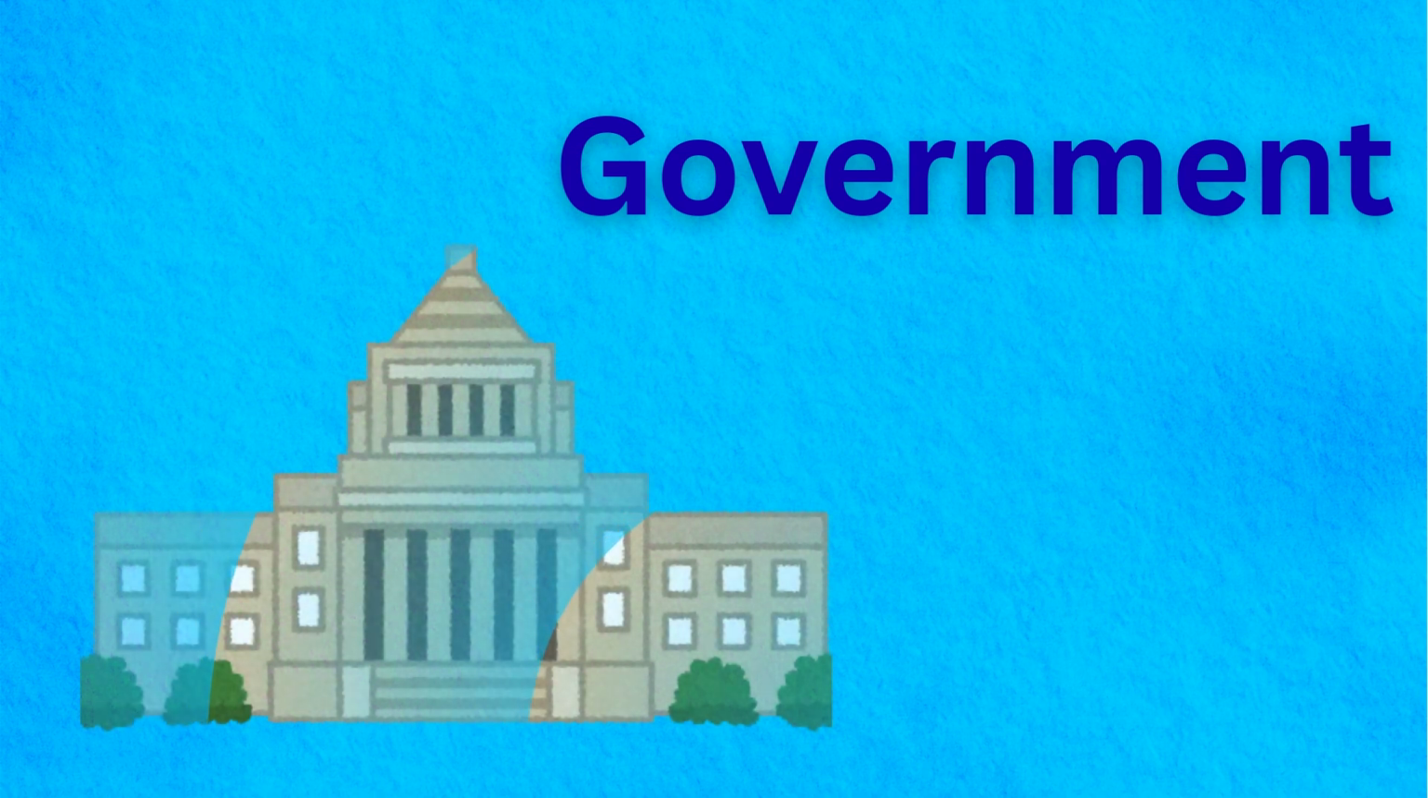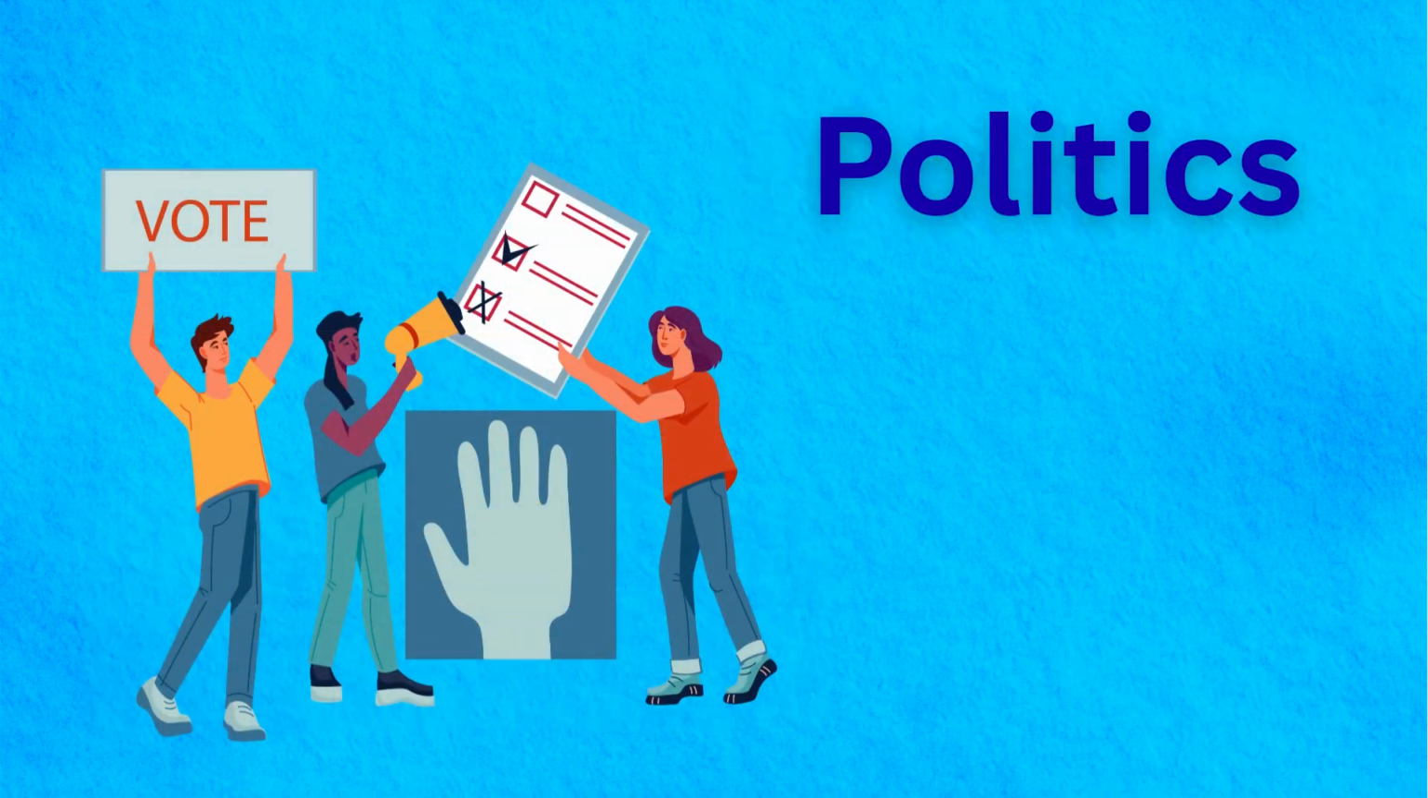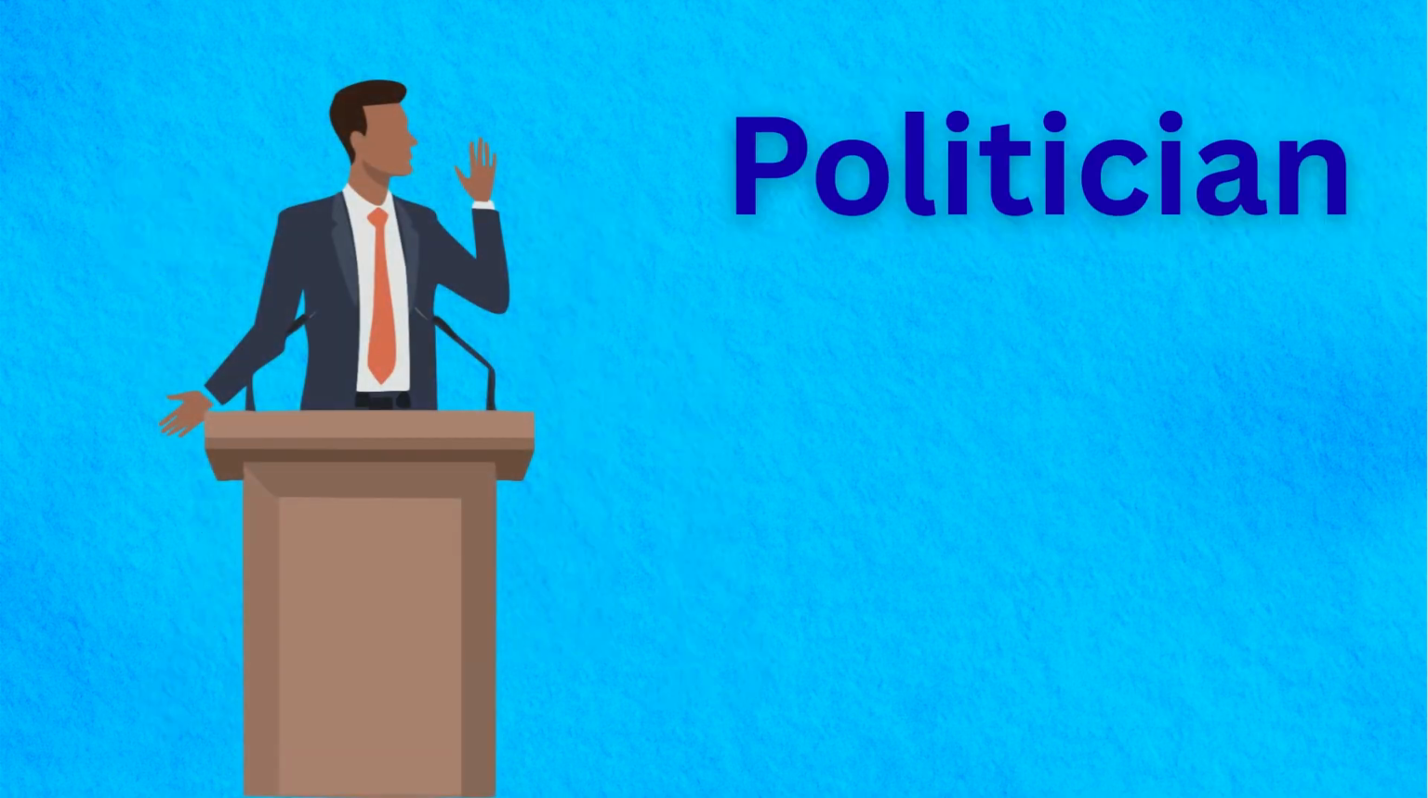Government. Government manages national affairs and makes laws for citizens' welfare. Politics involves decision-making processes that shape government policies and leadership. Politician. Politician represents people and participates in government decision-making.